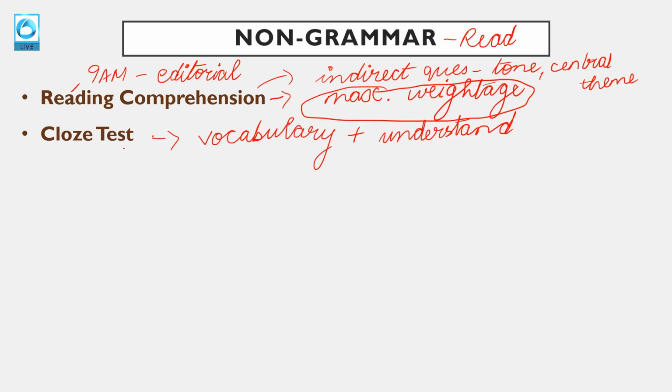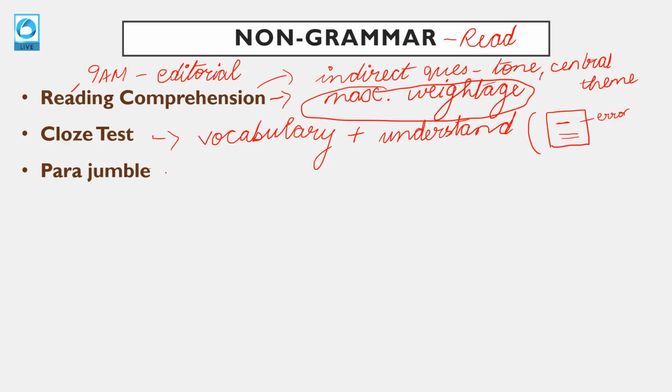There are new type cloze test questions also they have started asking. They will give you one complete paragraph. In places in that paragraph, somewhere there will be blanks to fit a vocab word. Somewhere they will just underline a complete sentence in that paragraph and ask you what is the error in that particular sentence of the paragraph. So these are the kind of questions they ask you, new kind of cloze test questions, right? So again we cover this in our course.